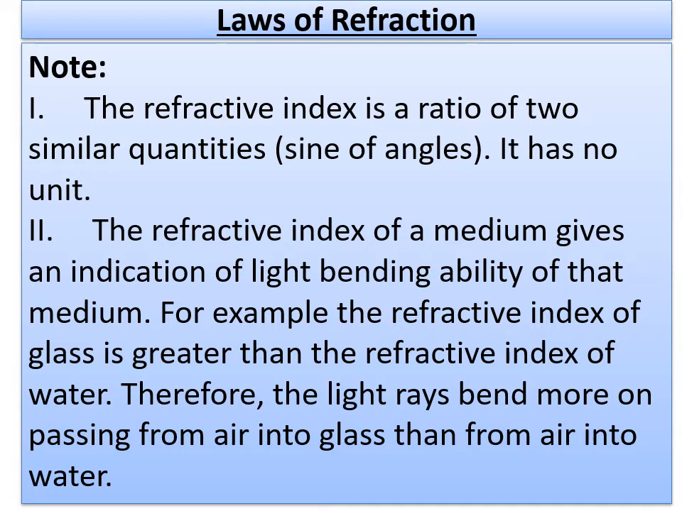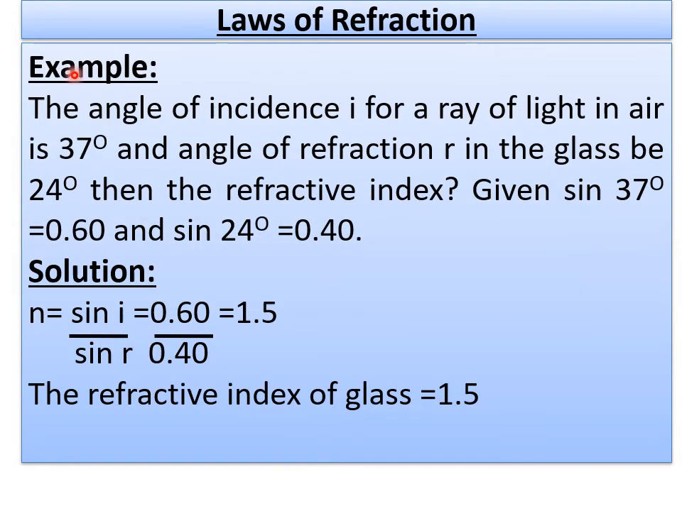So keep these key points in mind, what you have to remember. Here is one example we'll discuss using Snell's law of refraction. The angle of incidence I for a ray of light in air is 37 degrees and the angle of refraction R in the glass is 24 degrees. So then what is the refractive index?